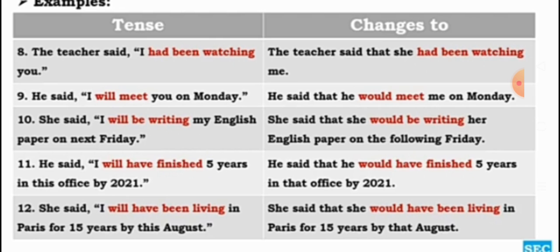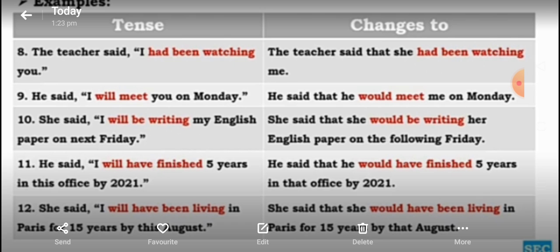She said, "I will have been living in Paris for 15 years by this August." Future perfect continuous. She said that she would have been living in Paris for 15 years by that August.